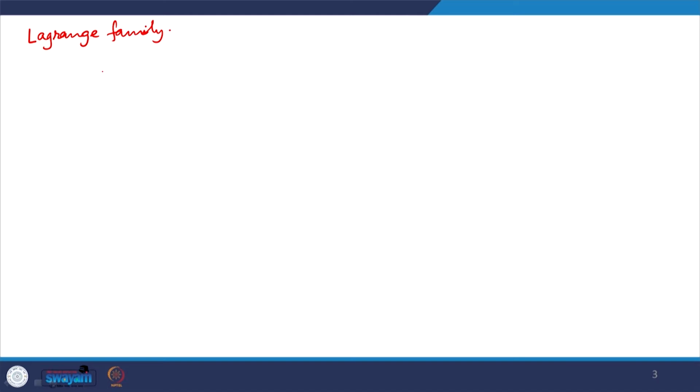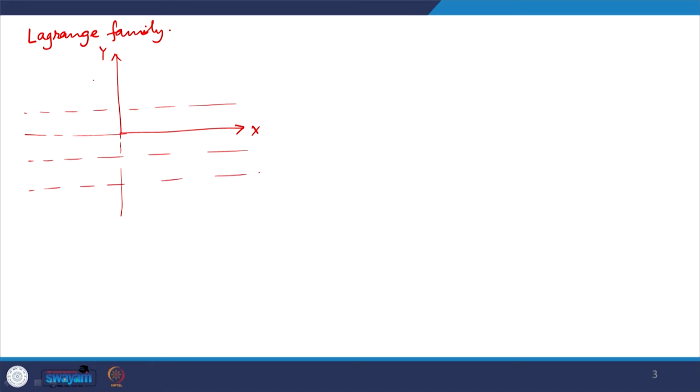If I have the coordinate frame, there can be grid lines for constant values of x and y, and I define the nodes at these grid points.